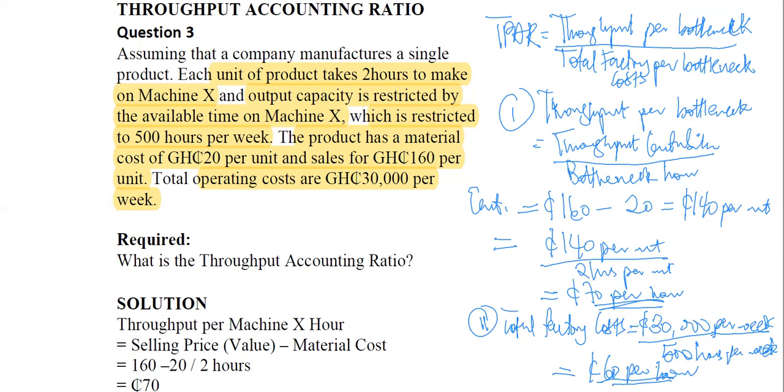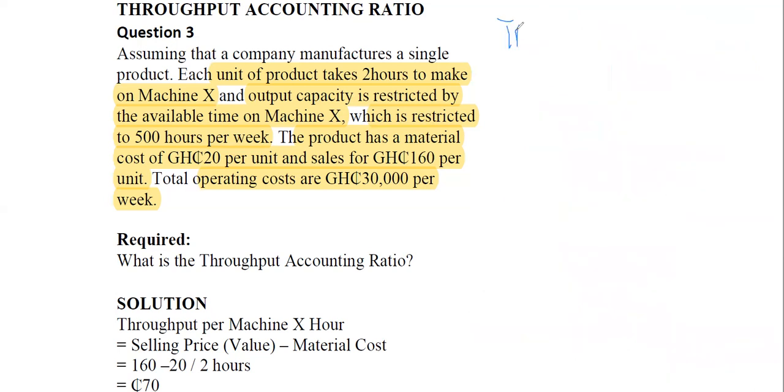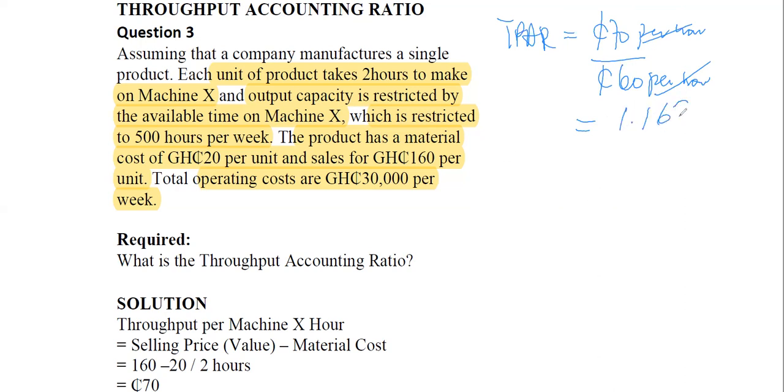So what then becomes our throughput accounting ratio? That's A over B. Our throughput accounting ratio becomes your 70 cedis throughput per hour over your factory cost per hour, 60 per hour. Because they are both per hour, it cancels off and gives us a ratio of 70 divided by 60, which gives us 1.167.